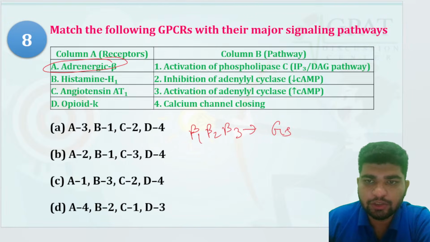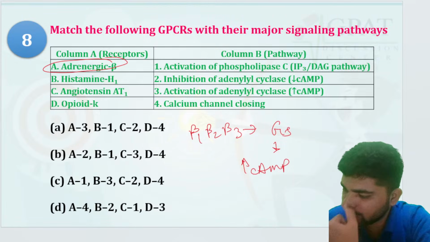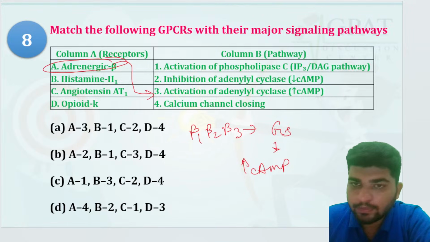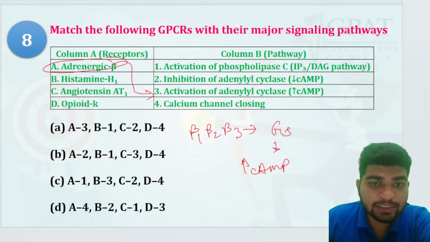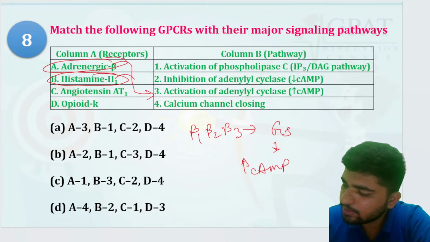Gs mediated means it will increase cAMP. So A for 3. Histamine: H1 is an autoreceptor, that's why it will decrease the cAMP, isn't it? Angiotensin 1.